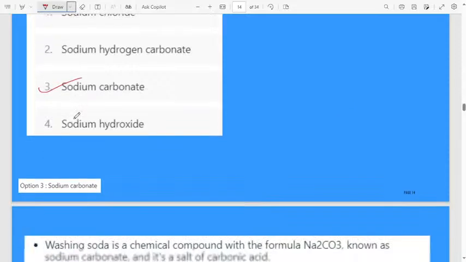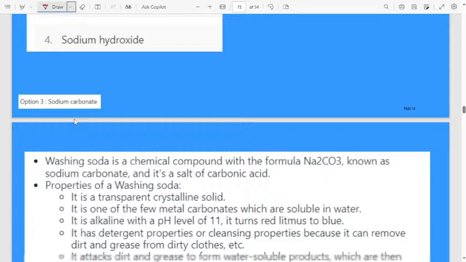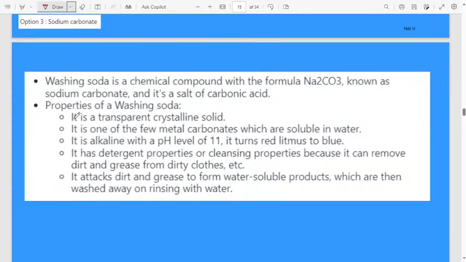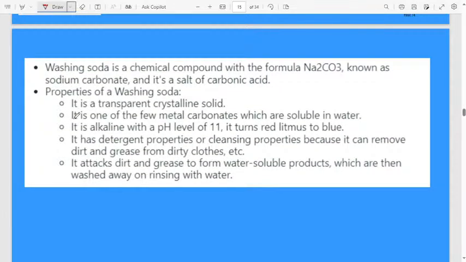Remember. Washing soda is a chemical compound with the formula Na2CO3, known as sodium carbonate, and it's a salt of carbonic acid. Remember.